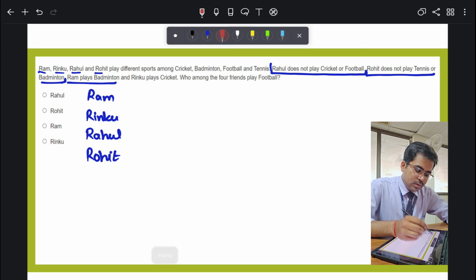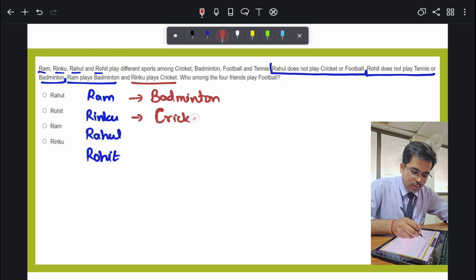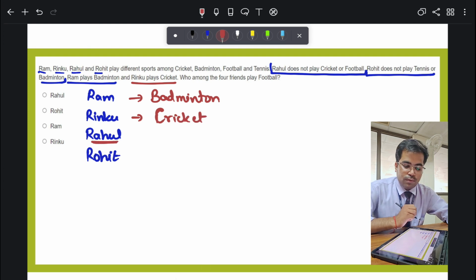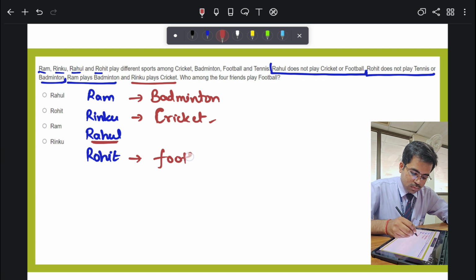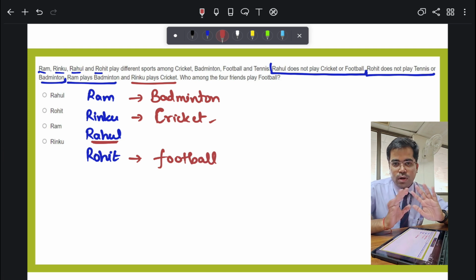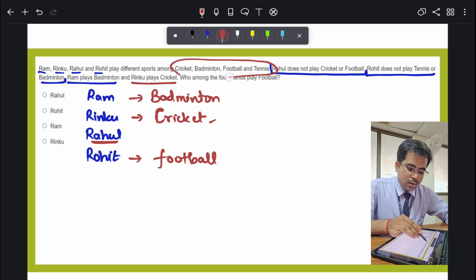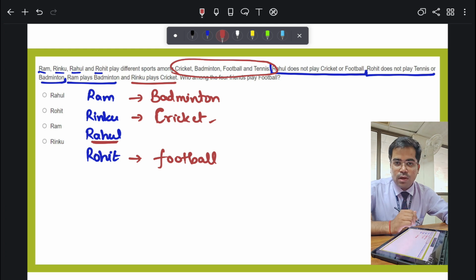Ram plays badminton. So I'll simply write Ram plays badminton. Rinku plays cricket. Now let's see Rahul's part. Rahul does not play cricket and football. Cricket is already occupied, and he does not play football either. One student is here, that is right. He should play football. I don't have to read the rest of the question now because I have four sports. Which one is left now? Tell me. Tennis.